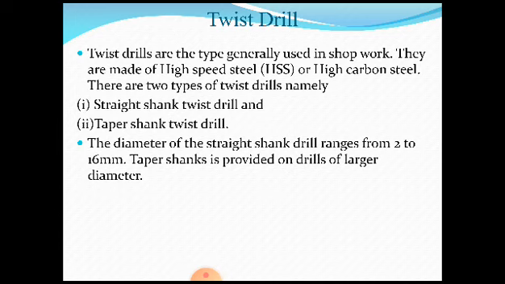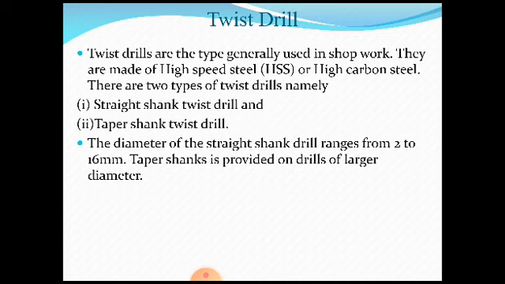Whenever I use the word shank, S-H-A-N-K, the shank is the part of a twist drill, that is, a part of a cutting tool, that we hold in the spindle of a machine. That portion we call a shank. Sometimes it is a straight one, sometimes it is a taper one, so based on that we call it a straight shank or taper shank. You need to understand the shank is the non-cutting portion of any cutting tool.